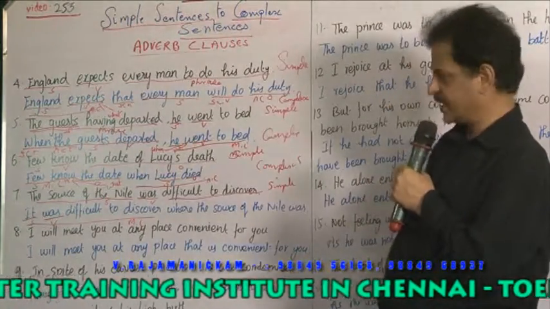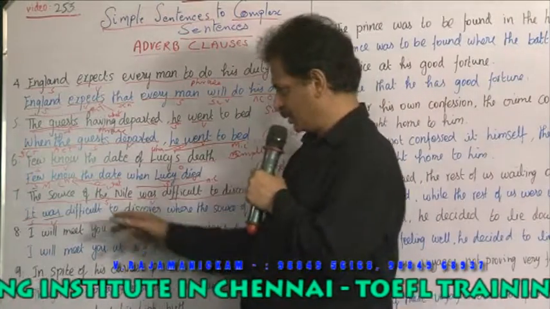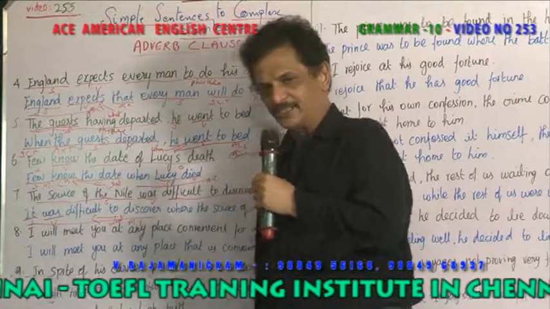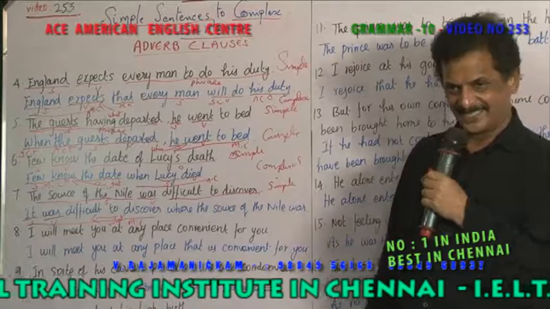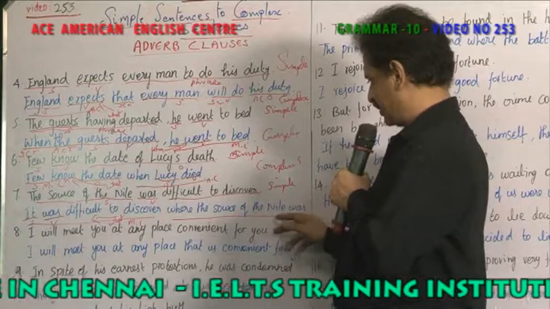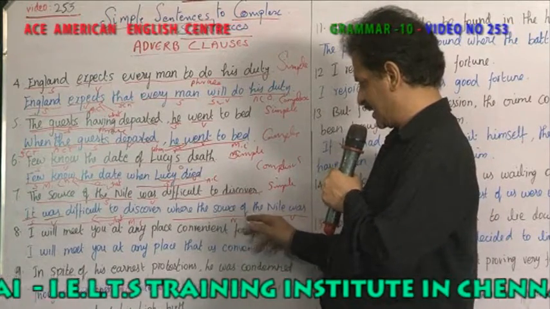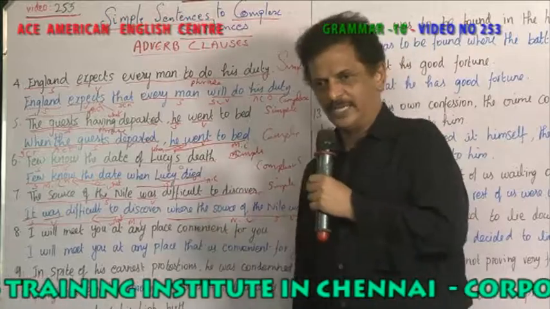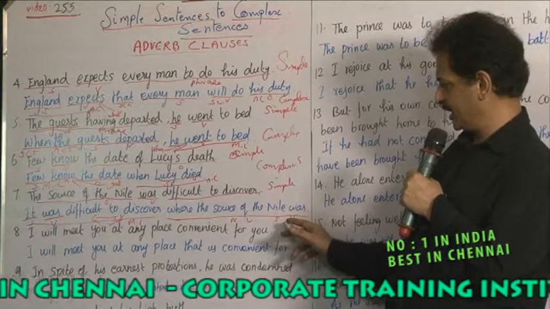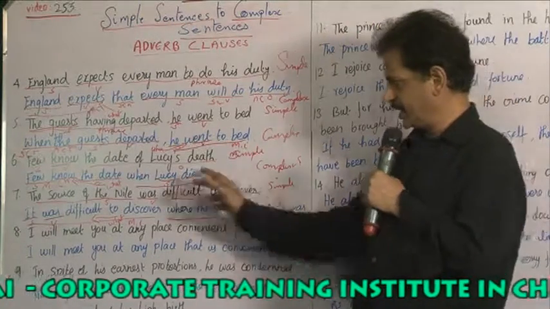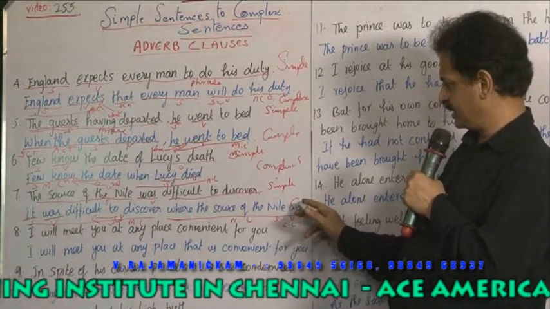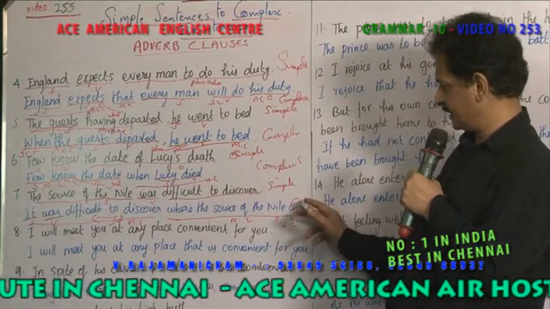It was difficult to discover what? You ask a question: what was difficult to discover? The answer you get is what? Where the source of the Nile was. Nile is the subject, was is the verb. So this becomes a noun clause. Where the source of the Nile was, was is a verb. So this becomes a subordinate clause. It cannot stand on its own. It has to depend upon this main clause. So one simple and one main, it becomes a complex sentence, right?